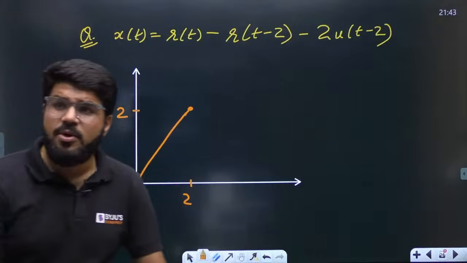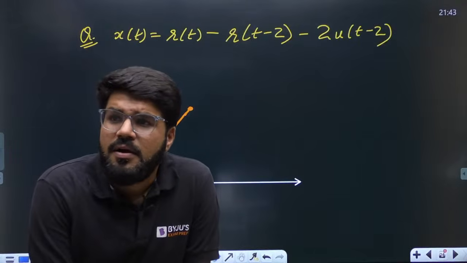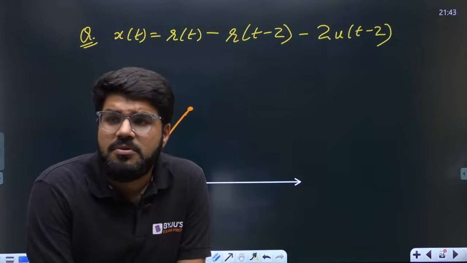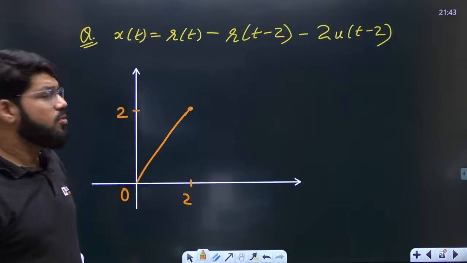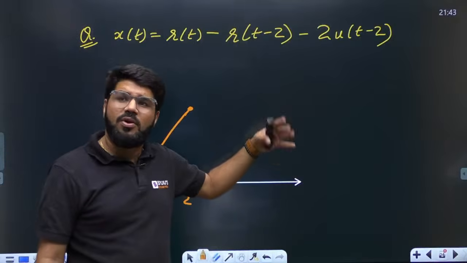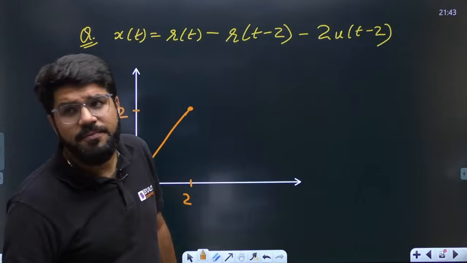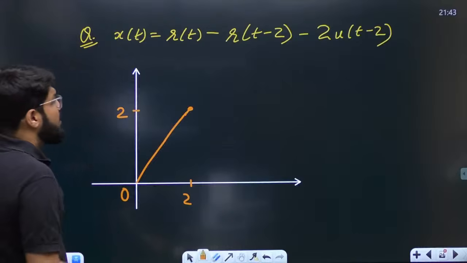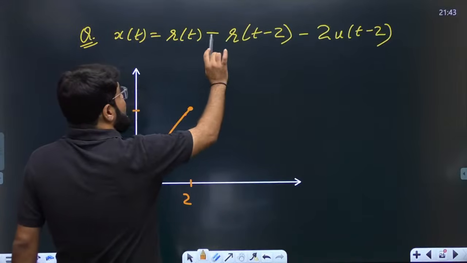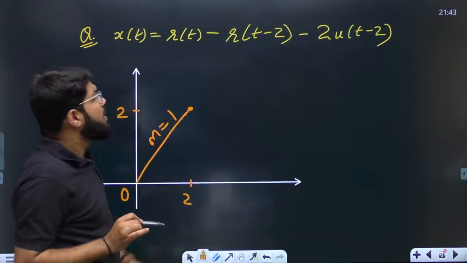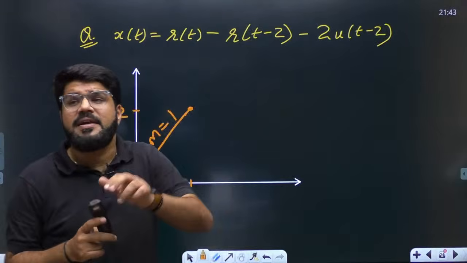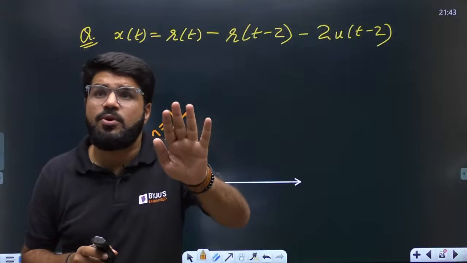Now what is happening at t equal to 2? So the amplitude of step may be changed also, no problem. Okay, so you will go only that much units down, whatever is the magnitude. Okay. So dear, r(t minus 2) is going to change the slope. So right now the slope is equal to 1. But because of the ramp getting subtracted, slope will subtract, and 1 minus 1, 0 slope.